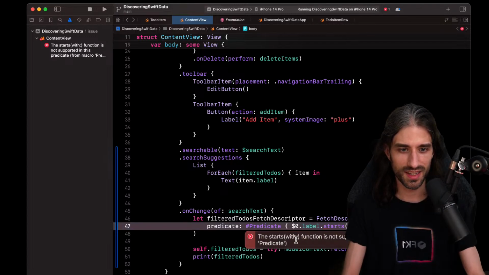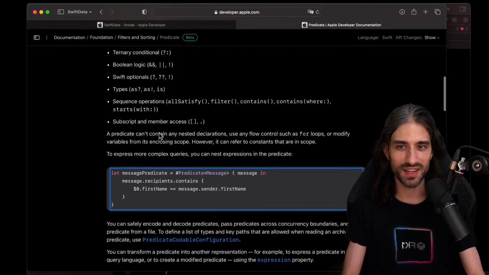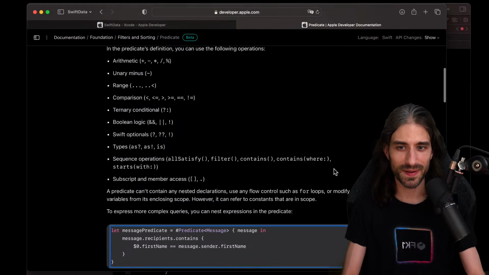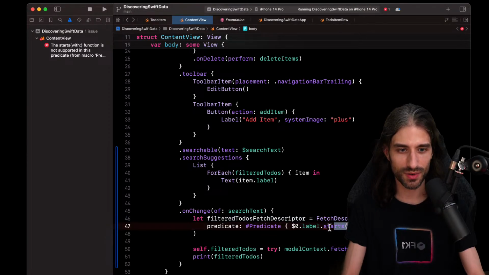Doesn't work. The starts with function is not supported in this predicate. So is the documentation lying, or I don't know. Yeah, contains, filter and starts with. It's supposed to work, but maybe it's not implemented yet.